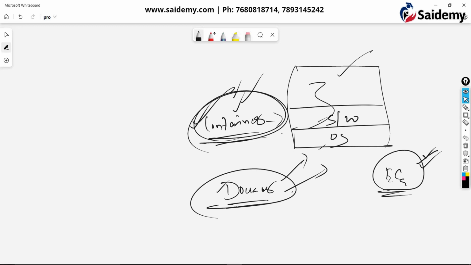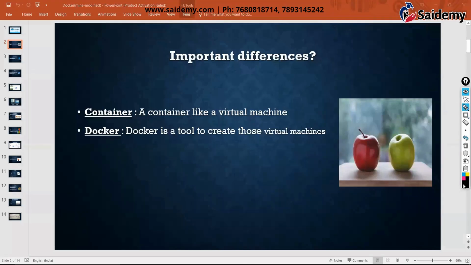Many advantages are there, and I'm going to explain all those things one by one. The main purpose of Docker is just to create containers. Apart from that, many other advantages are there. A container is like a normal machine, a virtual machine. Virtual means not physical.